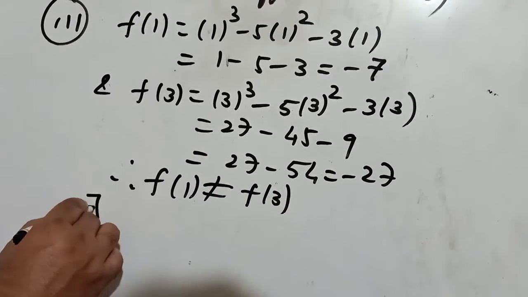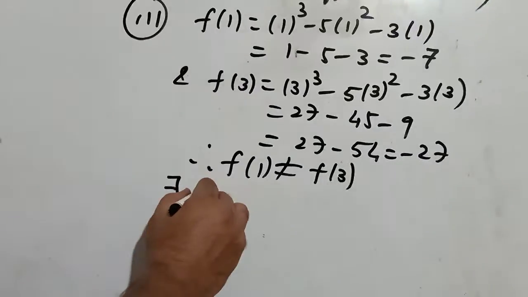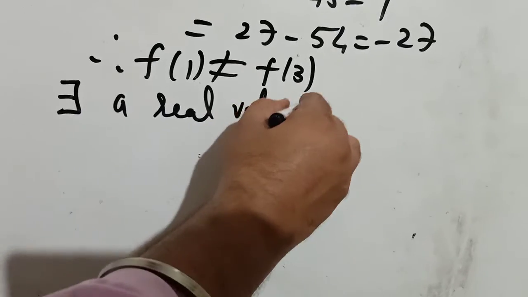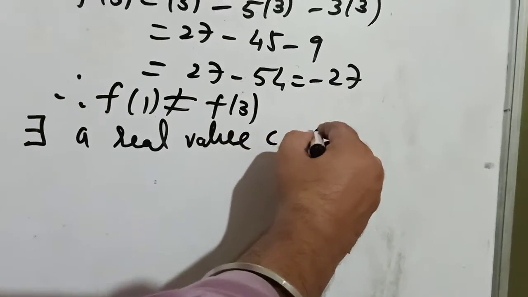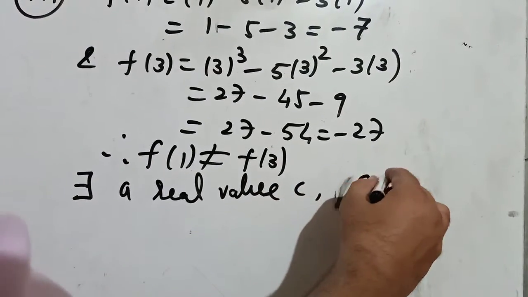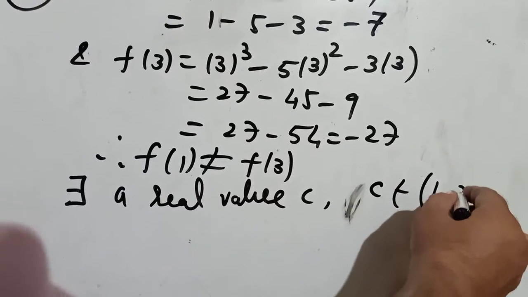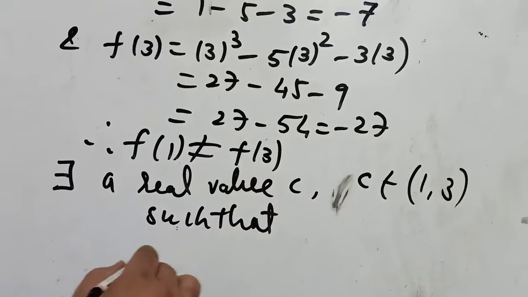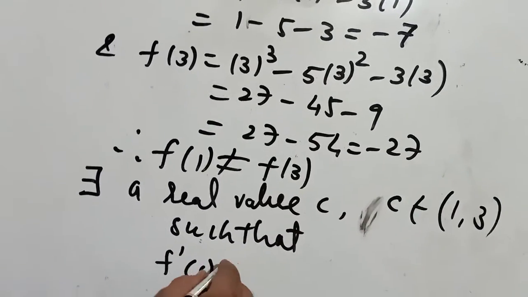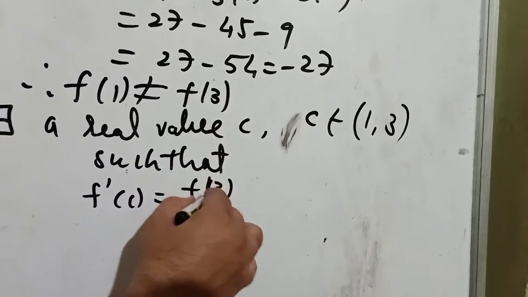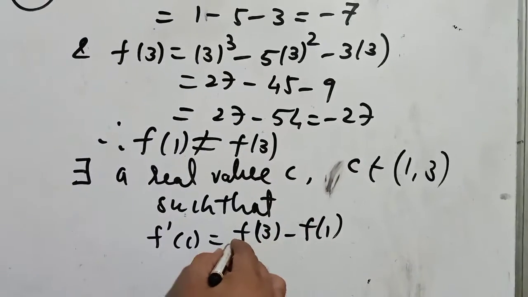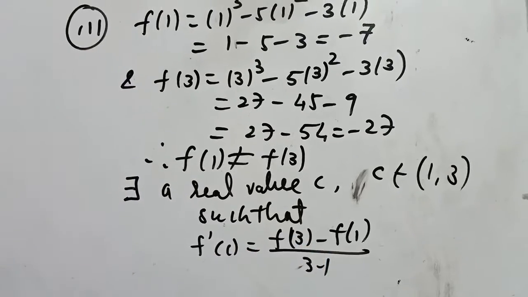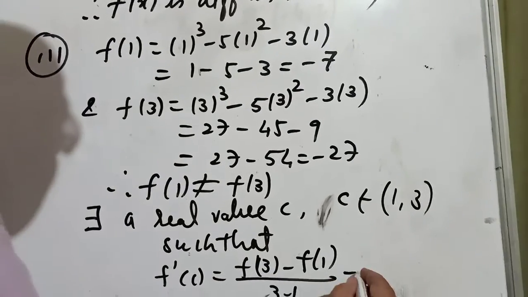Then there exists a real value c that belongs to the open interval (1, 3) such that f'(c) equal to (f(3) minus f(1)) upon (3 minus 1). The formula is (f(b) minus f(a)) upon (b minus a). What is f(3)?